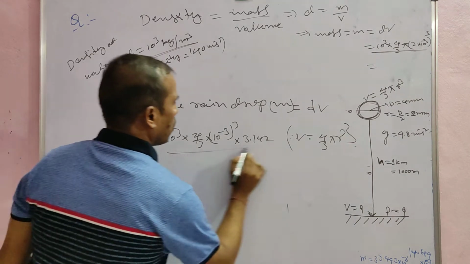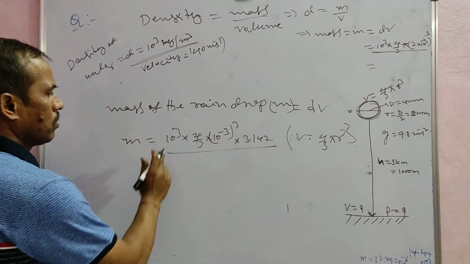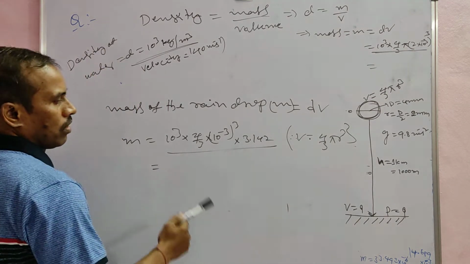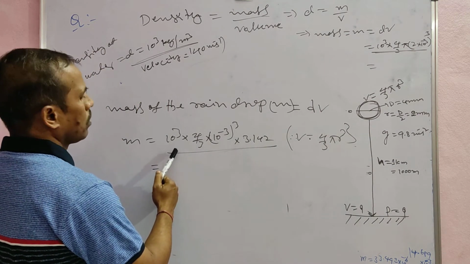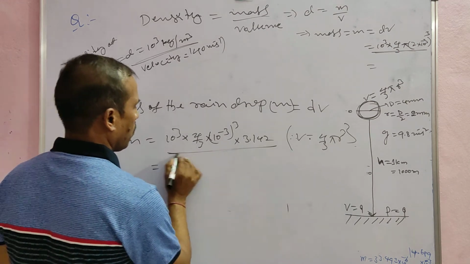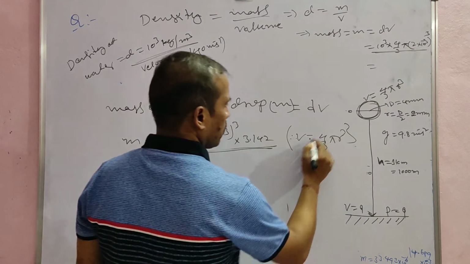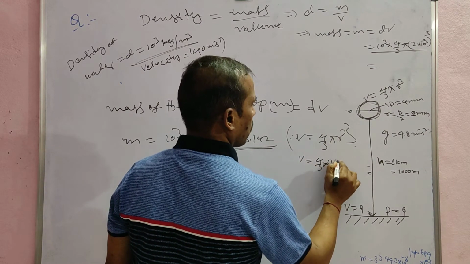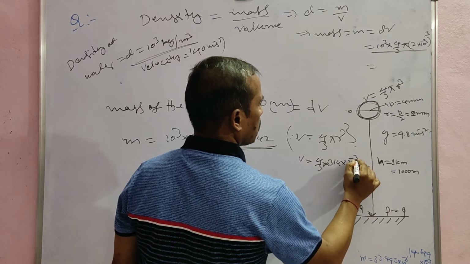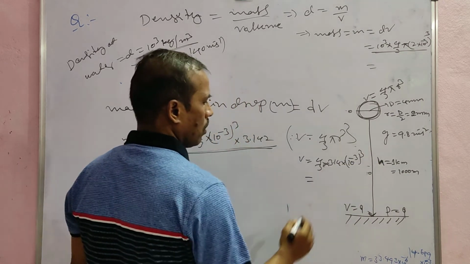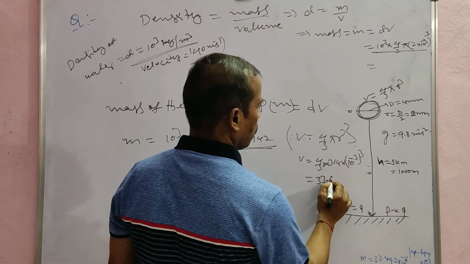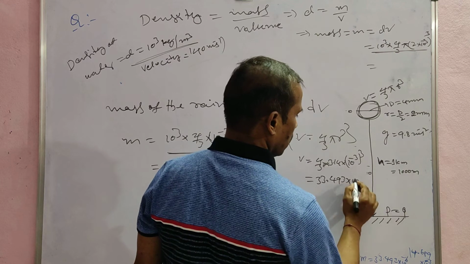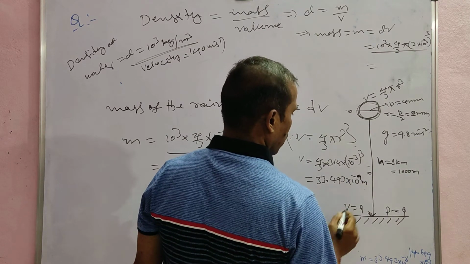Now simplifying this, substituting V, we get 4/3 into π into 3.14 into (10⁻³) cube, that is equal to 33.493 into 10 power minus 9 meter cube.